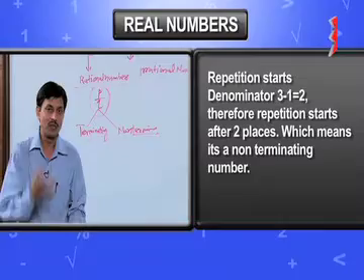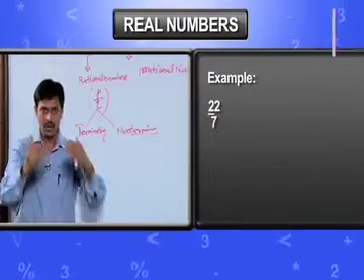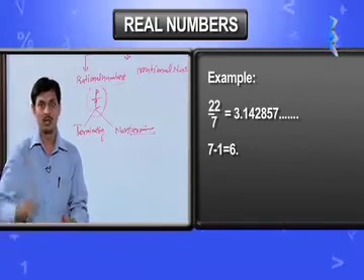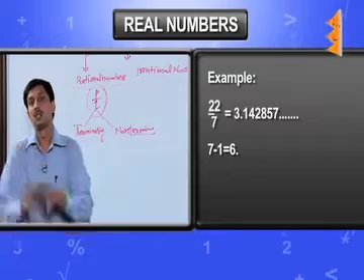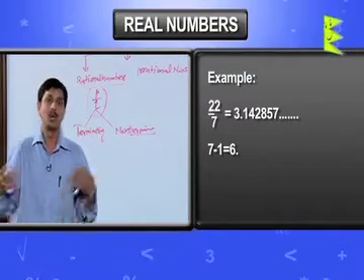Similarly, in case of one value generally known as 22 by 7, if you divide 22 by 7, we get 3.142857, then the digits start repeating: 142857, 142857, 142857.